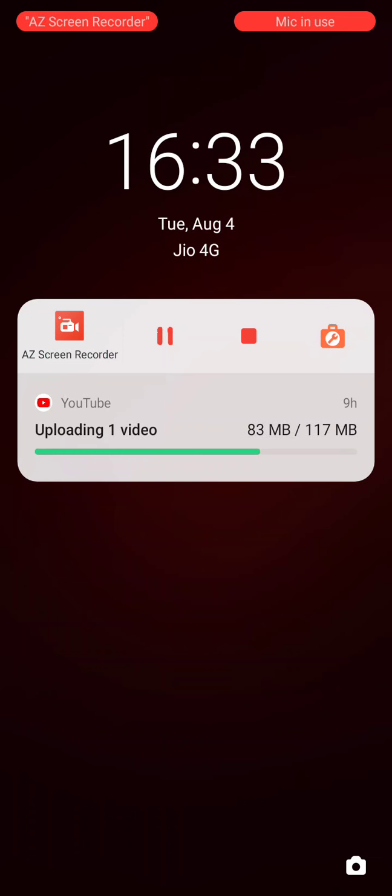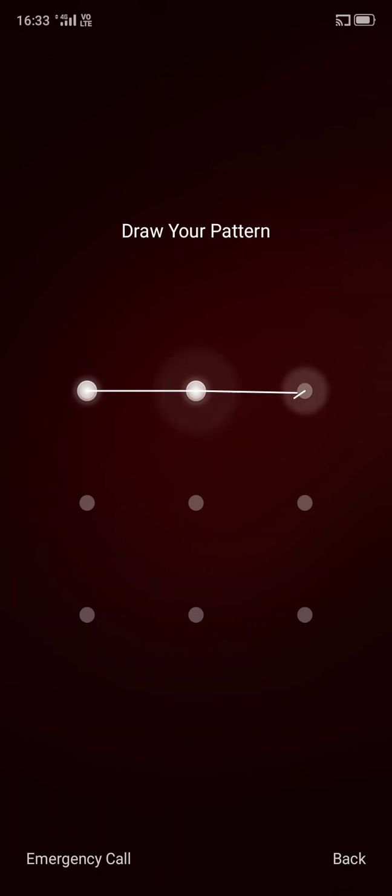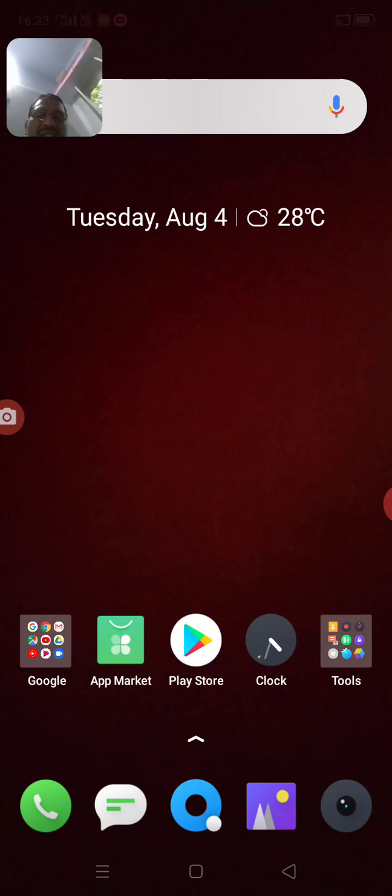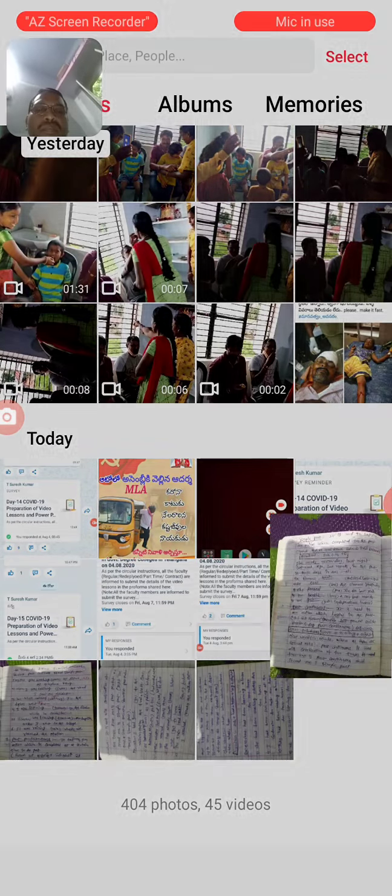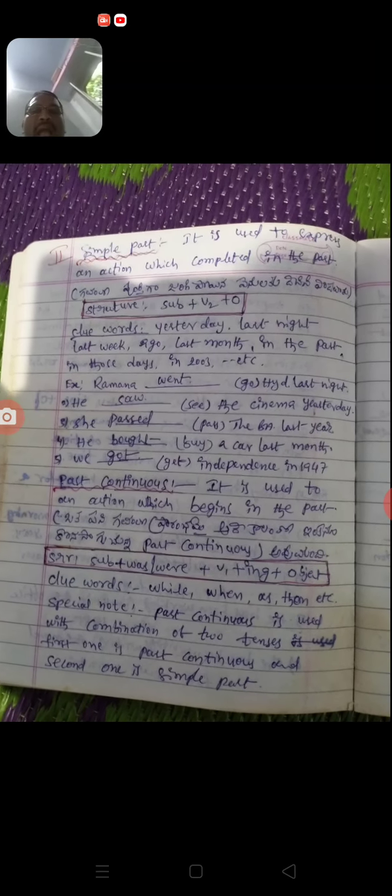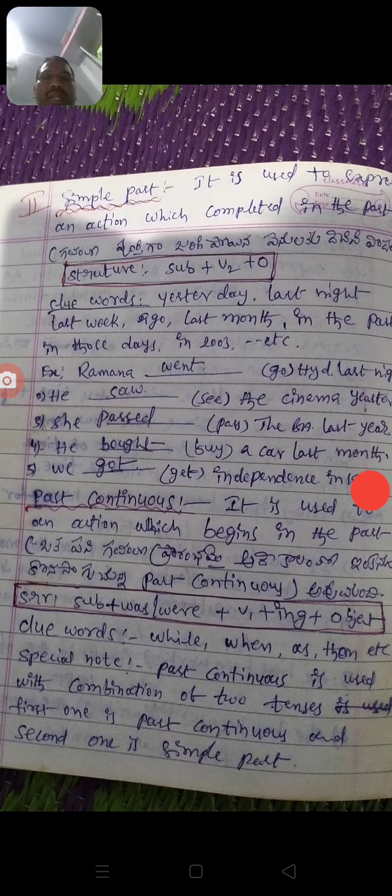You see the examples. Here I show you a picture: simple past tense definition and example sentences. Ramana dash go Hyderabad last night. He dash see the cinema yesterday.